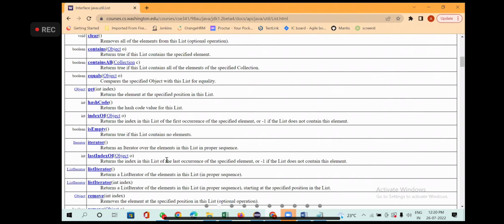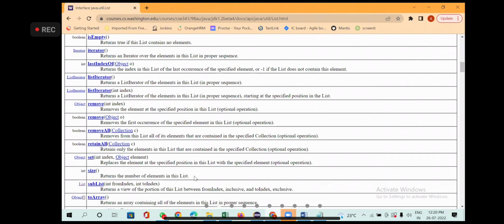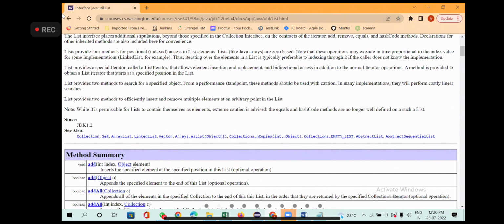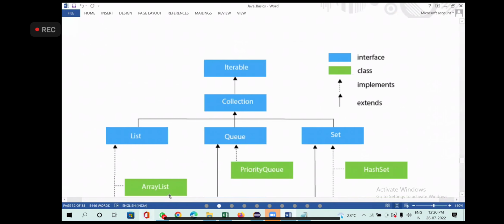These are the methods list is having. It looks like more than 14. They have not given the count, but it looks like more. All these methods should be implemented along with the 14 methods coming from collection.